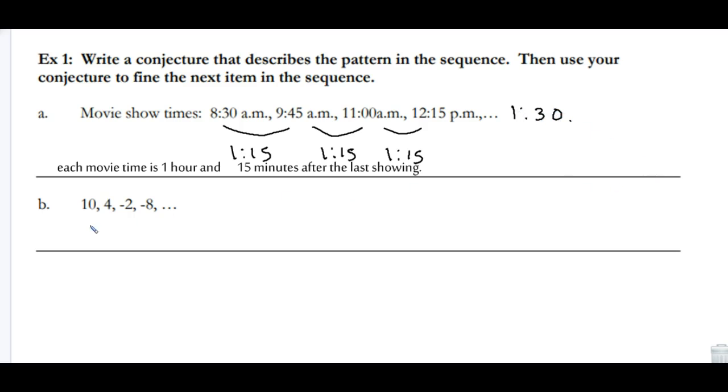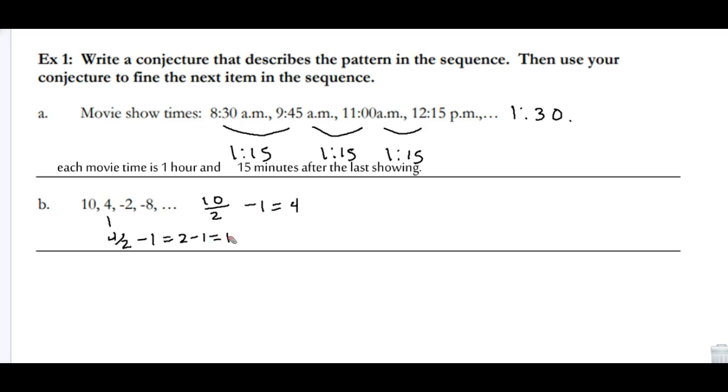Okay, good. So let's do the next one, part B: 10, 4, -2, -8. These are going down, it looks like, 10 to 4. So I'm going to say, I bet it's division. Let's just try something. I'd take 10 divided by 2 is 5, minus 1 equals 4. So I bet I'd take the number, divide by 2, and minus 1, and I get 4. So 4 divided by 2, let's see if that works. 4 divided by 2 minus 1 is 2 minus 1, which is 1. And I don't get -2. So that doesn't look like a very good system.